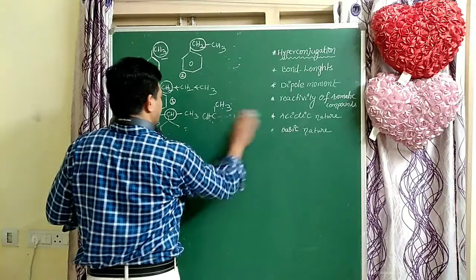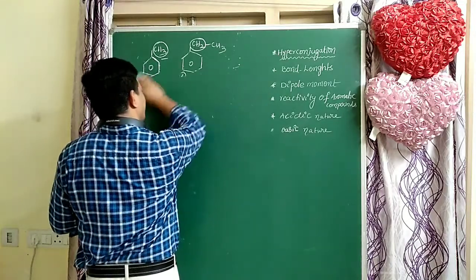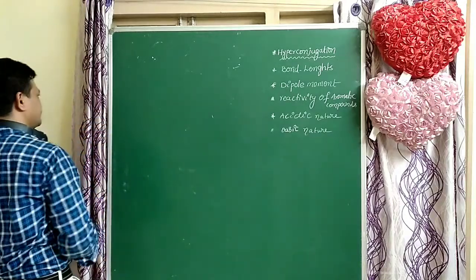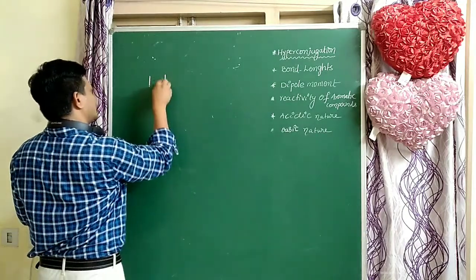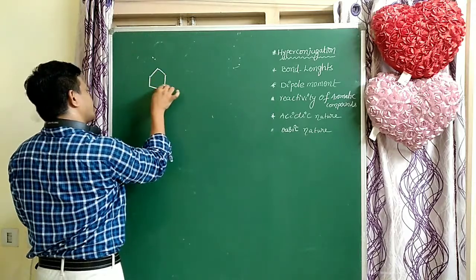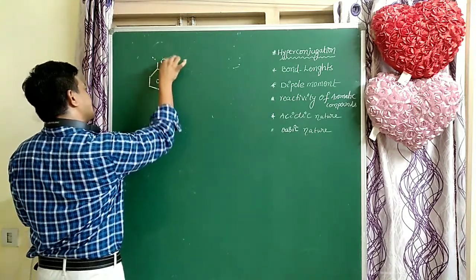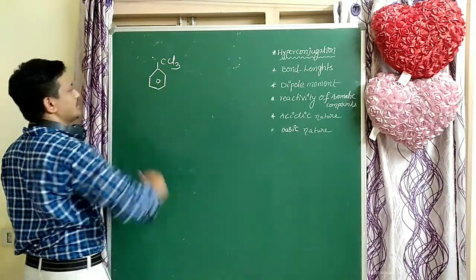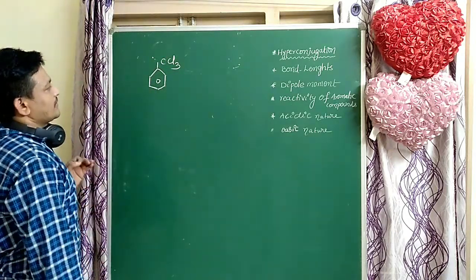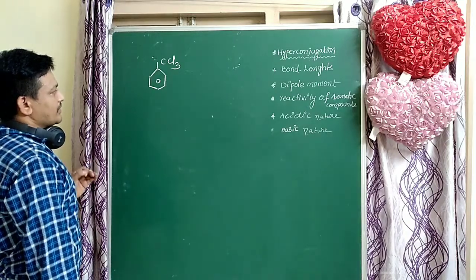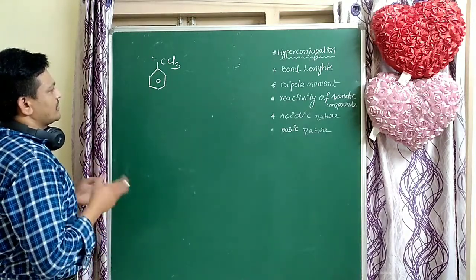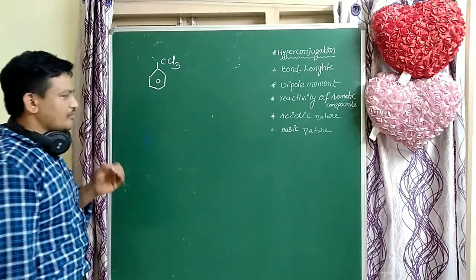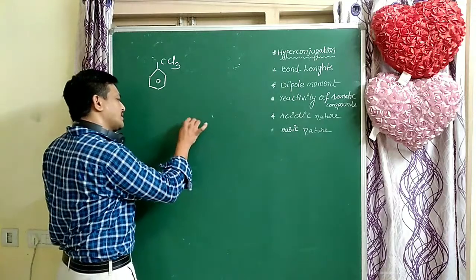Before going to acidic nature and basic nature, I will explain one more example. That is very important. Do you know, students? Is CCl3 a plus M group, an activated group or a deactivated group? That is a deactivated group. There are no multiple bonds and no lone pairs. How does it act? As a deactivated group. For example, the NO2 group is a deactivated group.